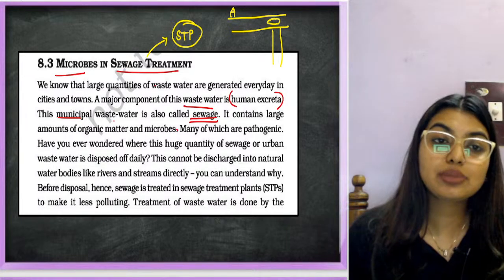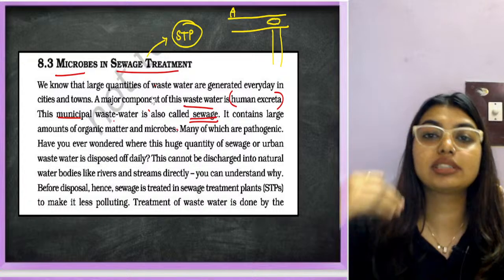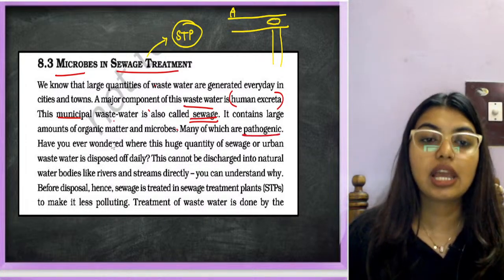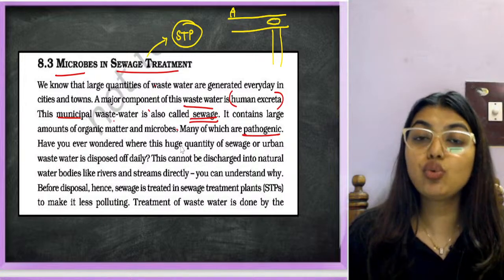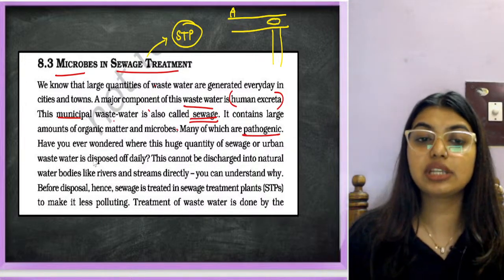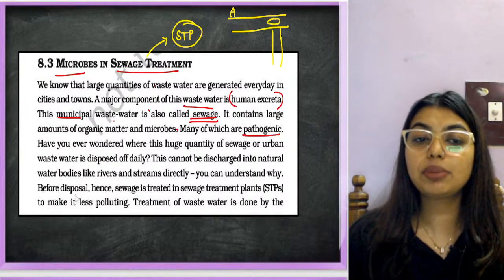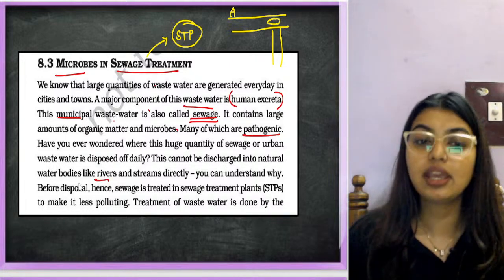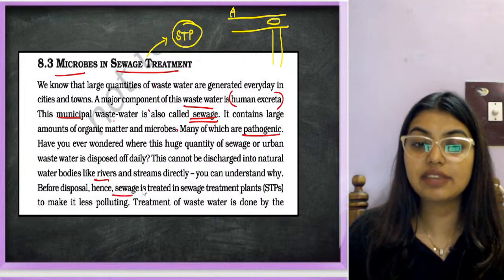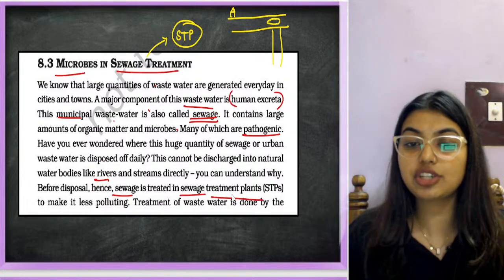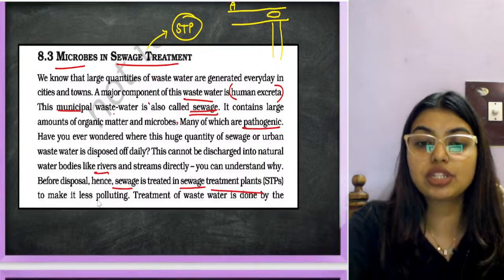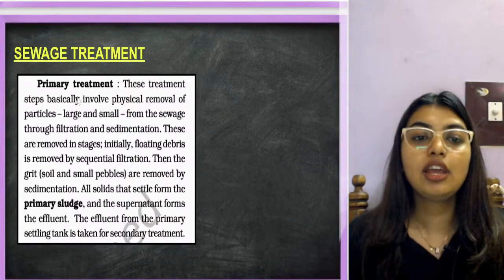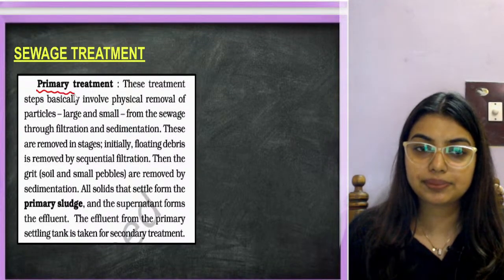So this water we have to purify before sending it to the rivers, so many of which are pathogenic. Have you ever wondered where this huge quantity of sewage or urban waste is disposed of daily? This cannot be discharged into natural bodies like rivers and streams directly. You can understand why. Before disposal, sewage is treated in sewage treatment plants to make it less polluting. Treating wastewater is done in parts. First one is called primary treatment.